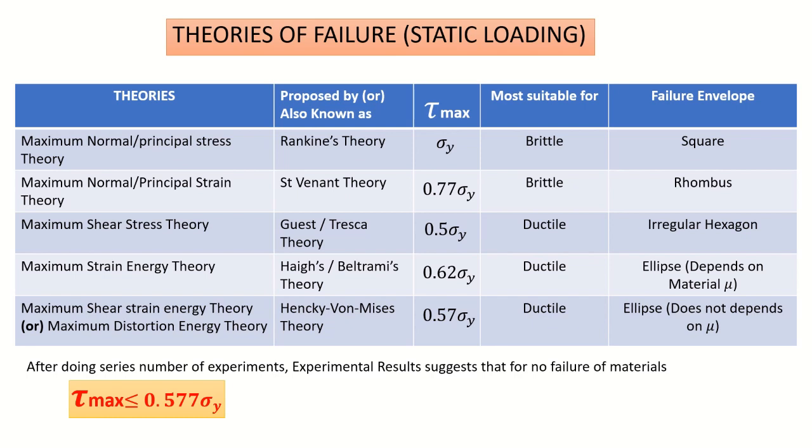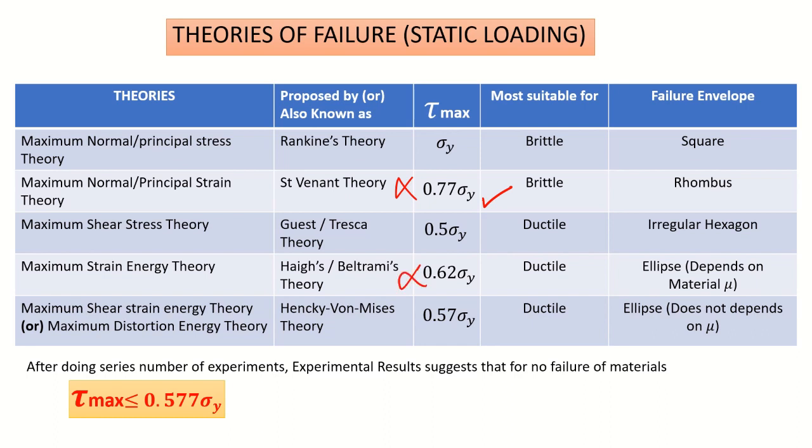After doing a series of experiments, we came to know that tau max must be less than or equal to 0.577 times sigma y. But if we check Saint-Venant theory, its tau max is equal to 0.77 times sigma y, which crosses 0.577. So normally we are not going to use this theory. And in the fourth theory, Haigh and Beltrami theory, it is 0.62 sigma y. Again, it crosses 0.577, so we are not going to use this theory also.